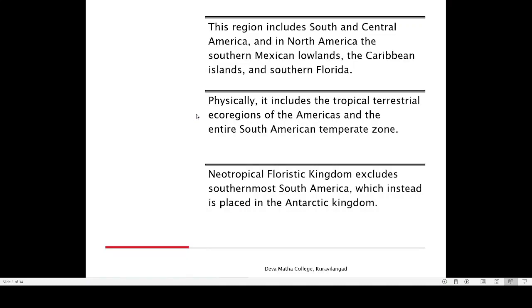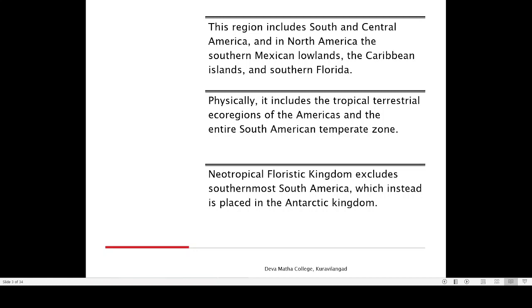So these are the different regions which are coming under the Neotropical realm. South America, Central America, Caribbean islands, and the southern portion of Mexico and southern portion of Florida. So these are the various regions which are coming under the Neotropical realm. And physically, it includes tropical terrestrial ecoregion.